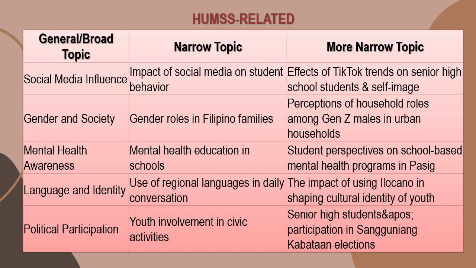Okay, I have here examples for each strand. So we have Humes. This is the general, the first column. We make it narrowed down in the second column, and then we make it a little more narrow, a little more specific in the third column. So you may use this as your guide when I ask you to propose your own research topic.